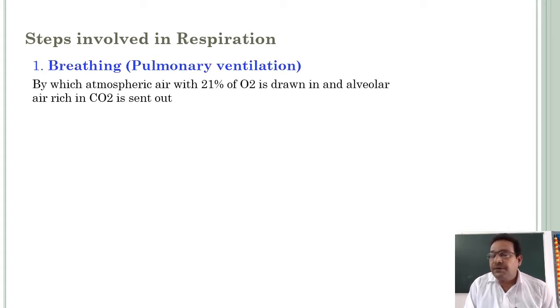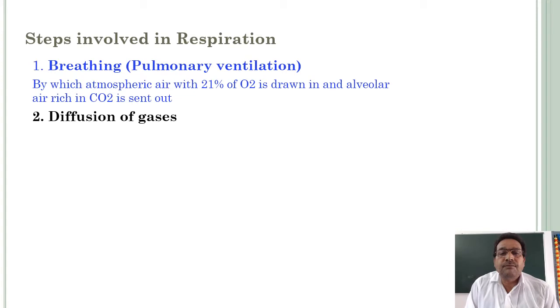In this step, atmospheric air with 21% oxygen is drawn in and alveolar air rich in carbon dioxide is sent out. Simply, atmospheric air enters the lungs and alveolar air rich in carbon dioxide is sent out. That is the first step in respiration.